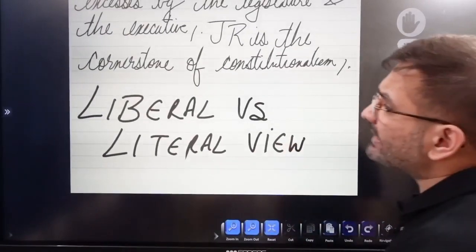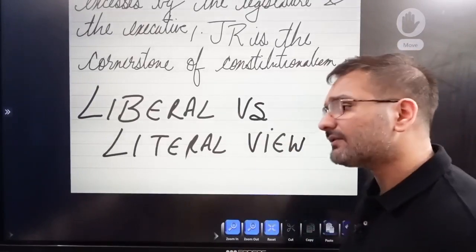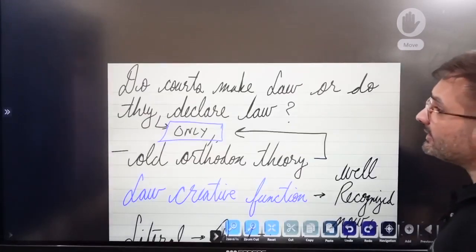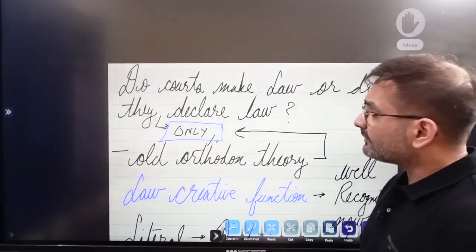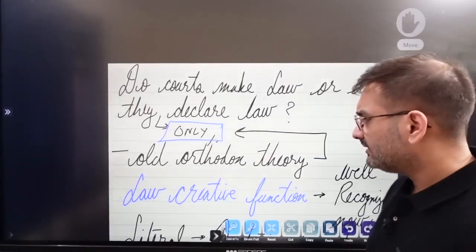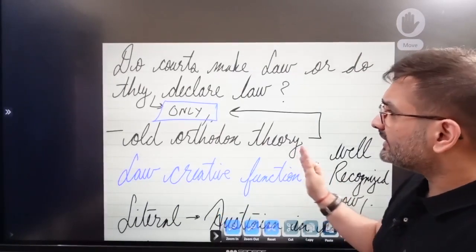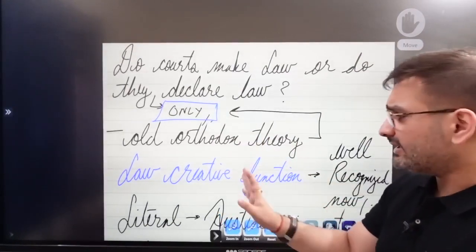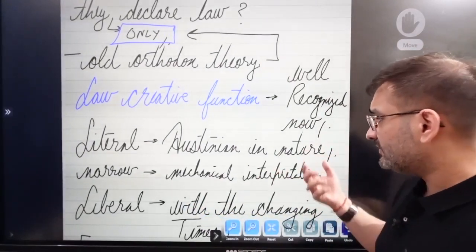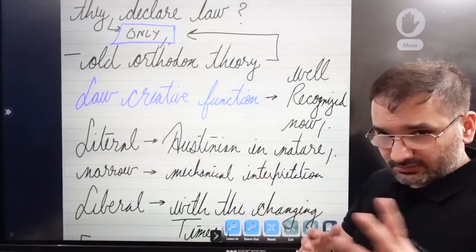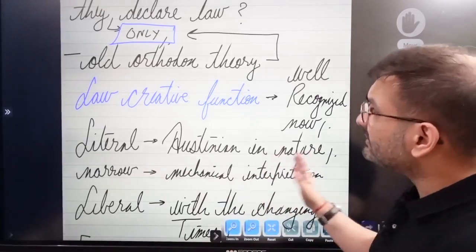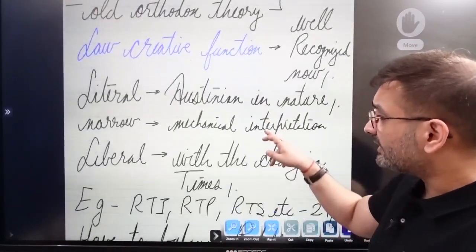Now there are two kinds of views on the constitution itself, on reading or interpreting the constitution, that is the liberal view or the literal view. Now let us see what the difference is between liberal and literal. Now the question is, do courts make law or do they only declare law? Right. So the old orthodox theory is that they're only declaring law, they're not making any new laws. But thanks to law's creative function, it's a well-recognized fact now that judges do also make law. Now the literal interpretation is very Austinian in nature, that we are only declaring laws.